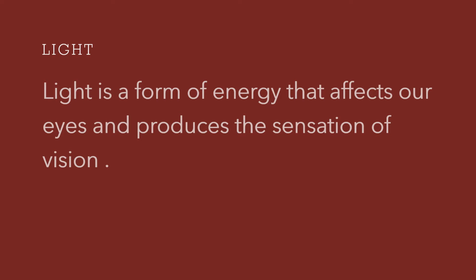So when we think about light, how do we see things around us? Light from the sun or any other source falls on any object. And when it reflects back, when the light bounces back, it falls on our eyes and we are able to see things around us. So you should know the definition of light.